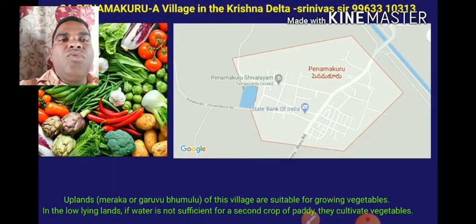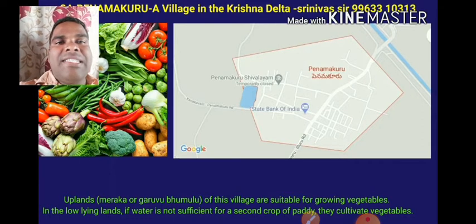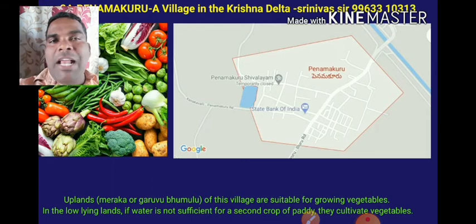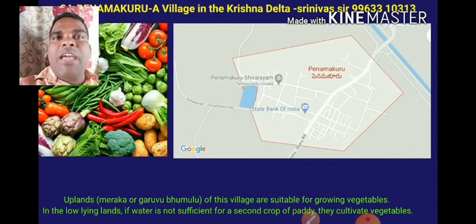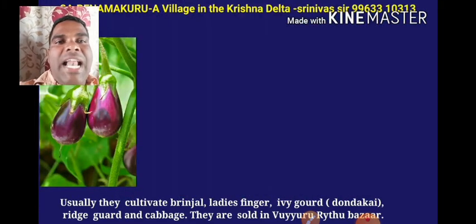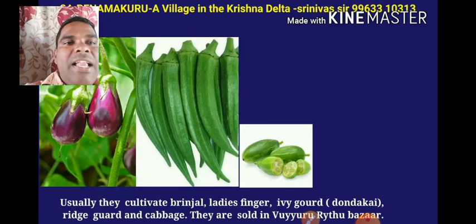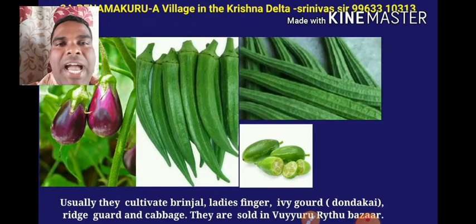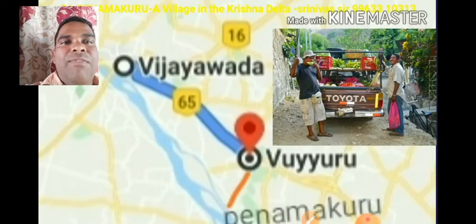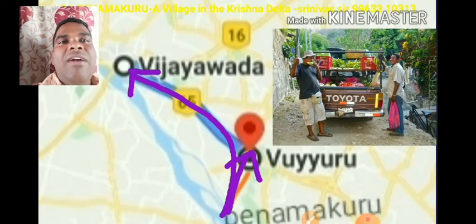These lands are suitable for agriculture, and for vegetables in the low-lying lands. If the water is not sufficient for a secondary crop of paddy, they cultivate vegetables. You know that paddy crops need more water, so if there is no water availability, they replace the paddy crop with vegetables. Usually they cultivate brinjal, lady's finger, ivy gourd, dhondakai, ridge gourd and cabbage. They are also sold in Vuyuru market and Vijayawada.